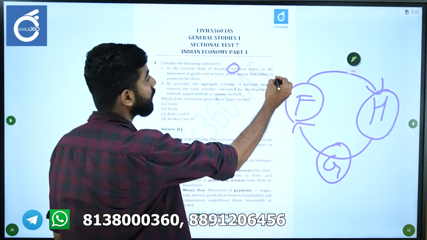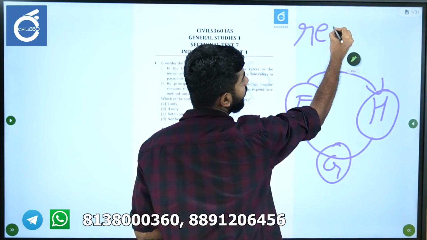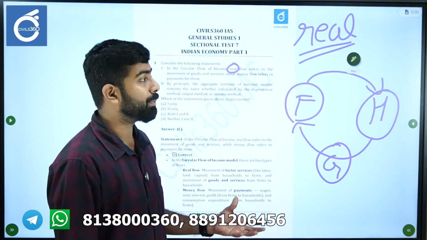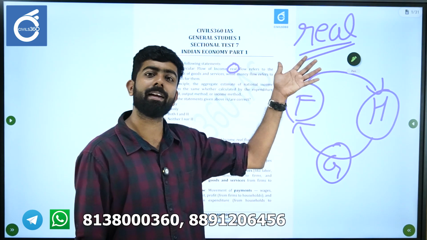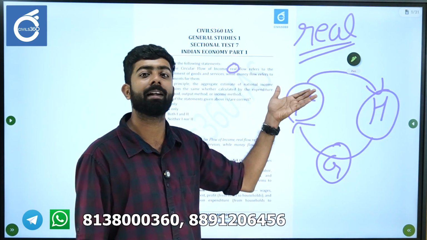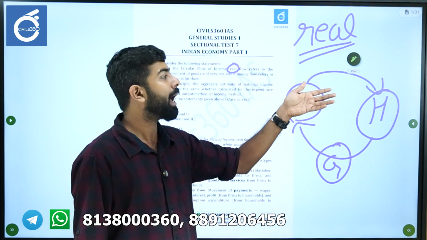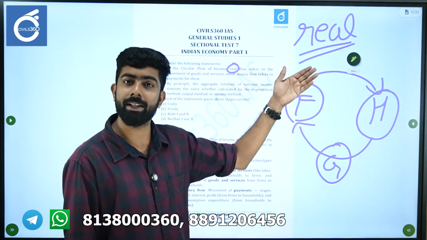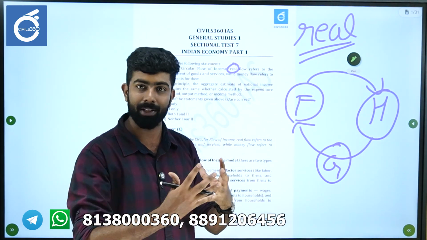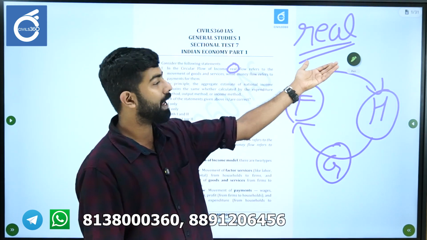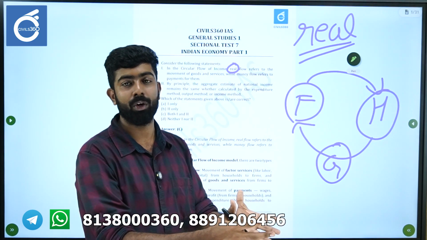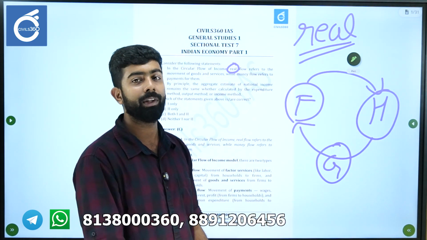Whenever you hear the word real in economics, it means those items are directly connected to the economy. The prima facie meaning is that it consists of some tangible material, but it also has to be associated with things directly contributing to the economy.